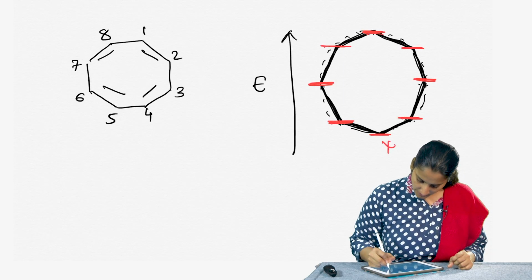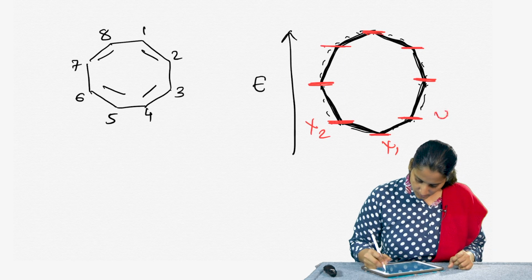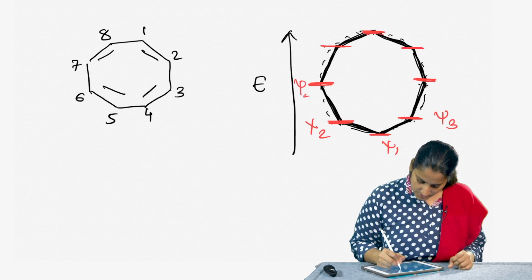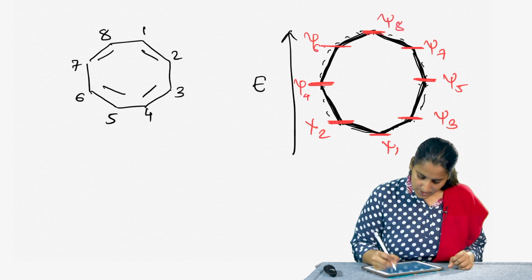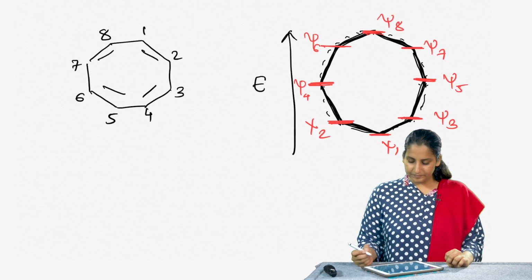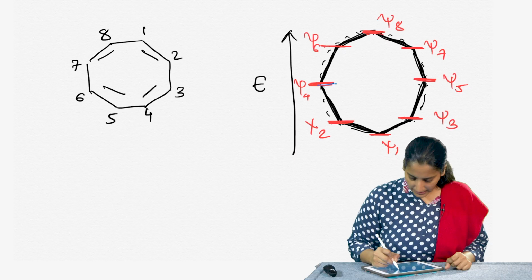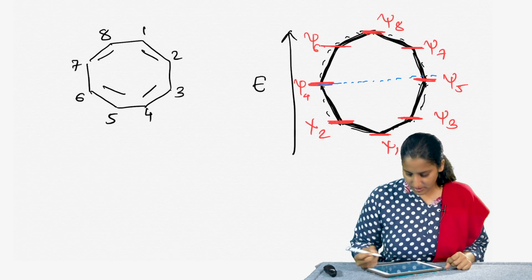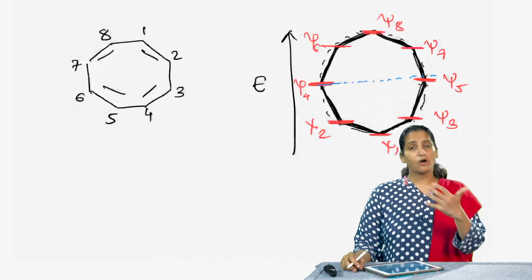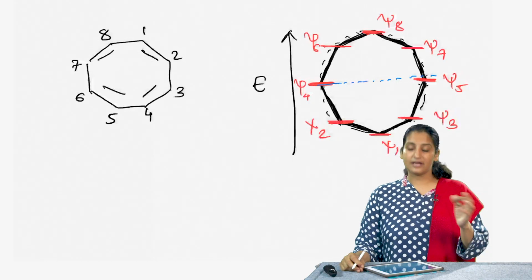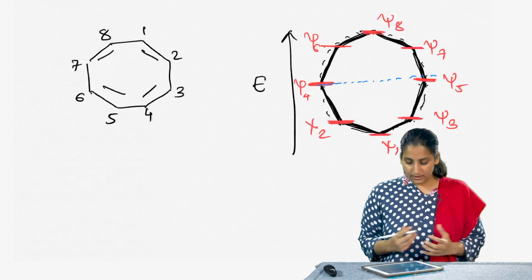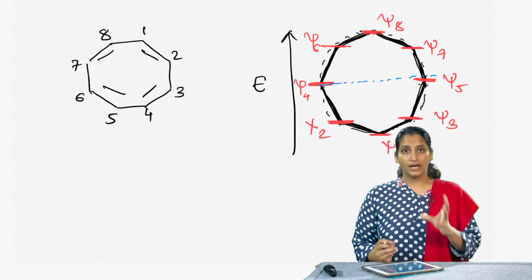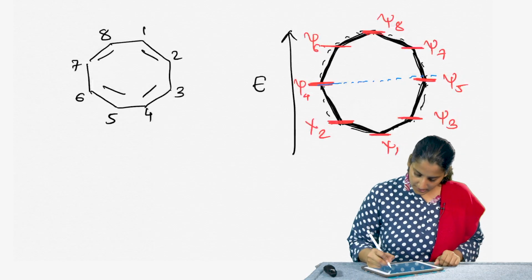So, I should have psi 1, psi 2, psi 3, psi 4, psi 5, psi 6, psi 7 and psi 8 getting formed. We also see that the line that goes through the center of the circle, that is the diameter, is the non-bonding molecular orbitals, and psi 4 and psi 5 lie on that diameter. In fact, now let us start filling those 8 electrons into this molecular orbital diagram.